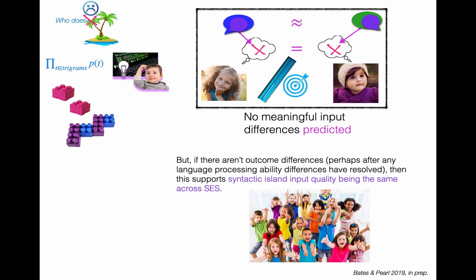But if it turns out that we measure and there aren't outcome differences, perhaps after any language processing ability differences have resolved, right, then this supports syntactic island input quality being the same across SES, right?